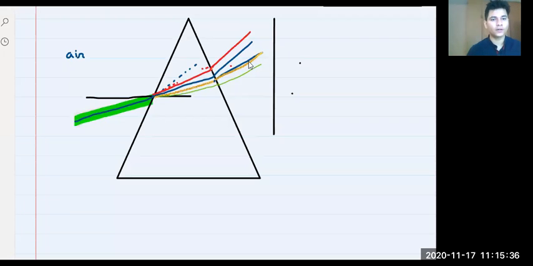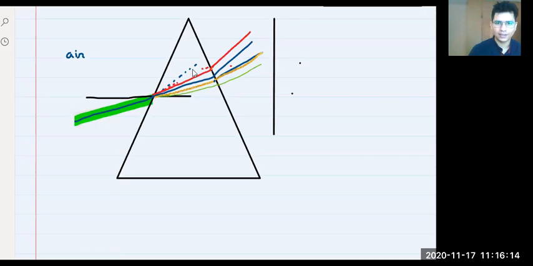Okay. So I hope all of you understood how this dispersion actually works instead of just remembering that it splits into different colors. I hope all of you are clear how and why it splits. Yes or no? Tell me. That's a very good question, Rohan. Now think about it. Here, what else is there? Don't you think that the distance covered by each component is different? Yes or no?